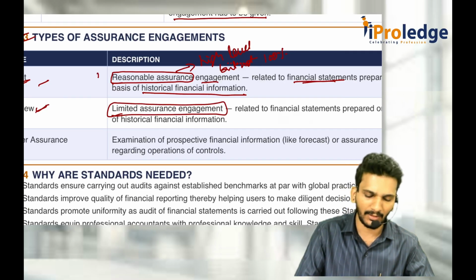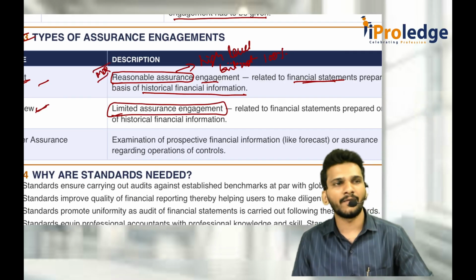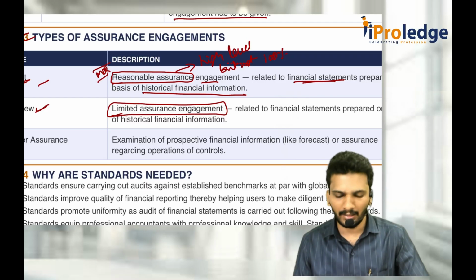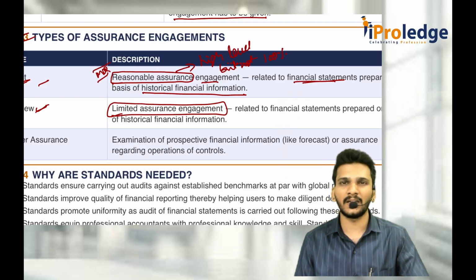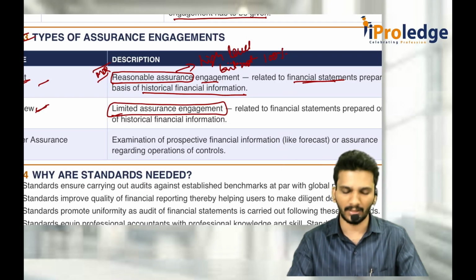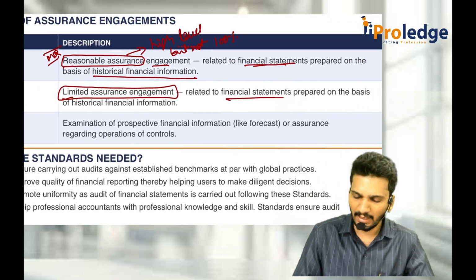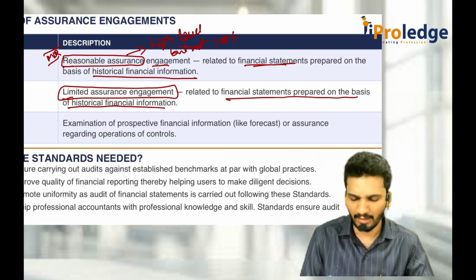They may ask this also as an MCQ. In case of audit, what assurance is given? Reasonable assurance. In case of review, what assurance is given? Limited assurance. Related to financial information prepared on the basis of historical financial information only.